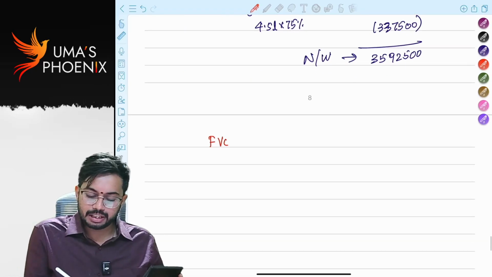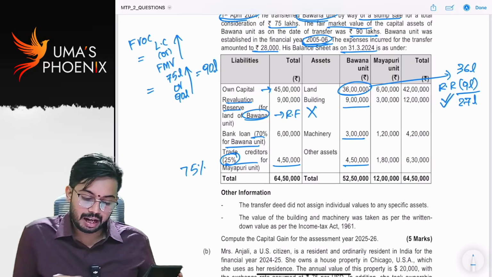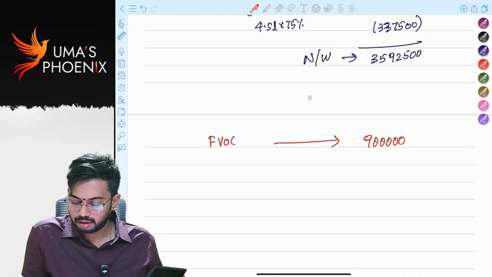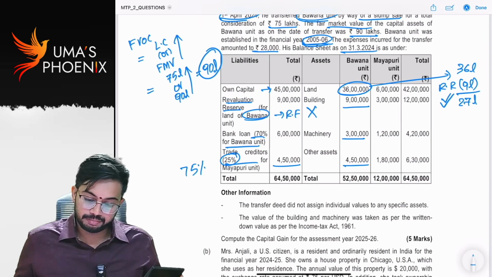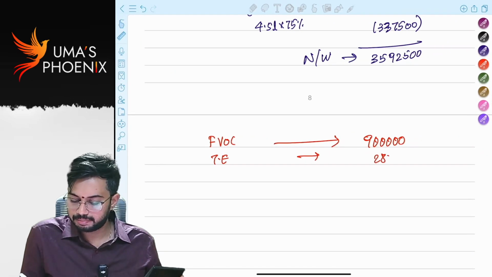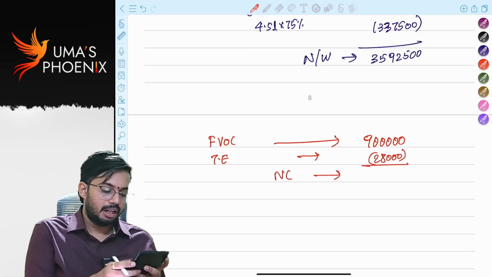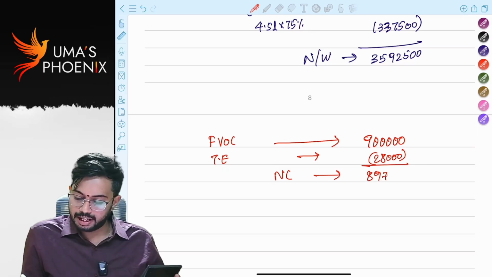Full value of consideration, how much? Full value of consideration 90 lakhs. Transfer expenses 28,000. Net consideration 90 lakhs minus 28,000, 89 lakhs 72,000.